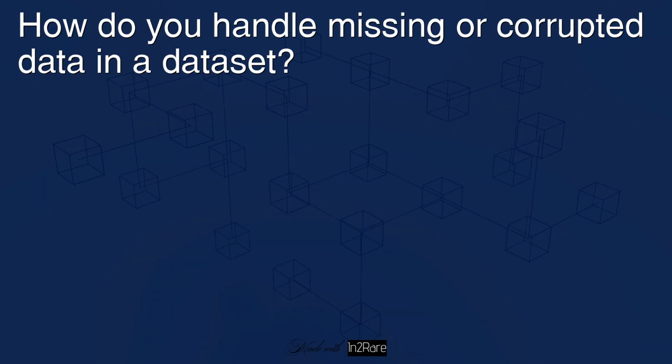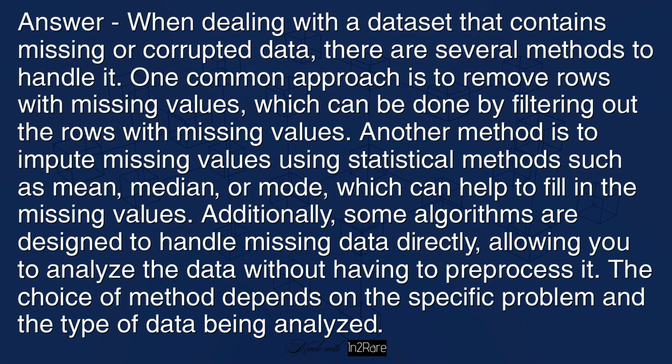How do you handle missing or corrupted data in a dataset? Answer: when dealing with a dataset that contains missing or corrupted data, there are several methods to handle it. One common approach is to remove rows with missing values, which can be done by filtering out the rows with missing values. Another method is to impute missing values using statistical methods such as mean, median, or mode, which can help to fill in the missing values.